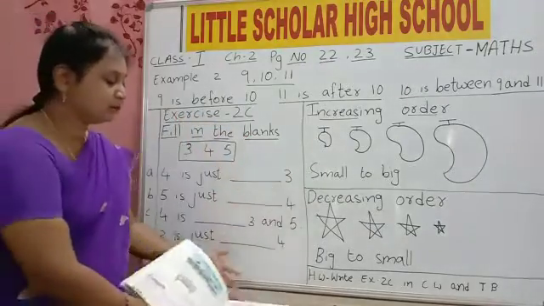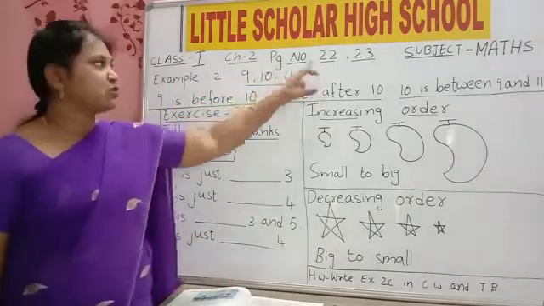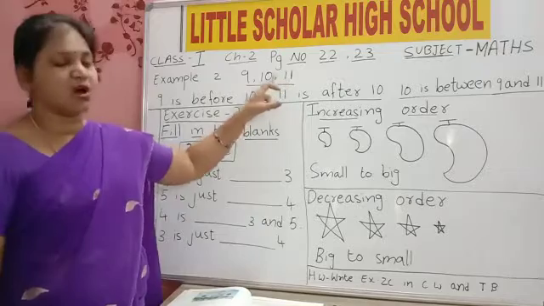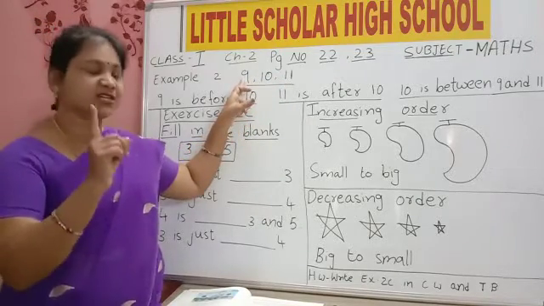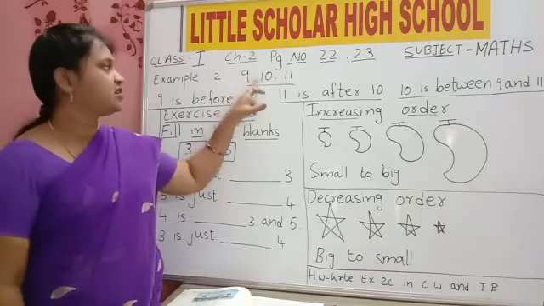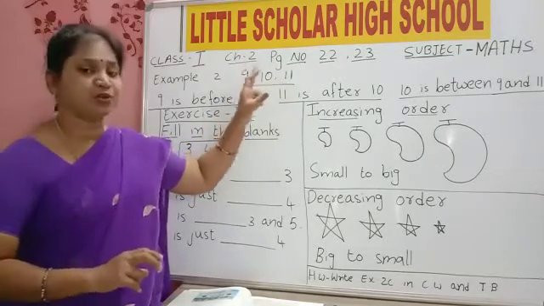Now we will learn numbers. Example 2 is given on page number 22. 9, 10, 11. How many digits are given here? 9 is what? Single digit number. 10 and 11 are 2 digit numbers.